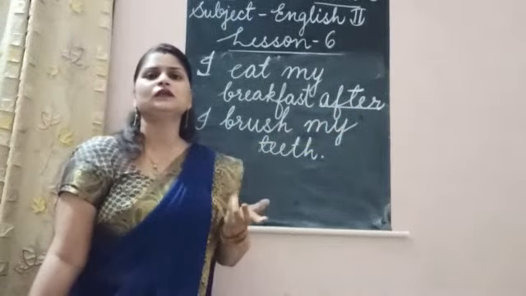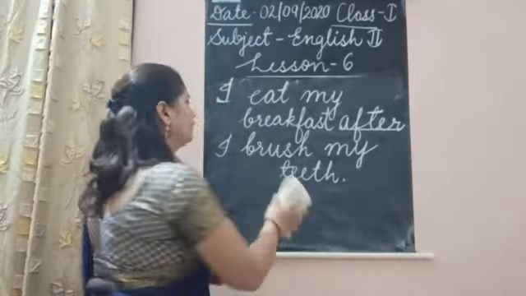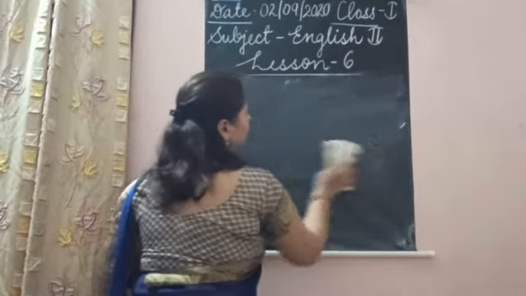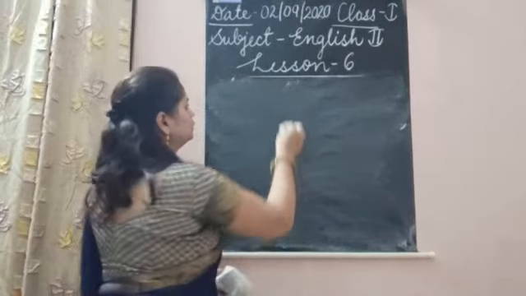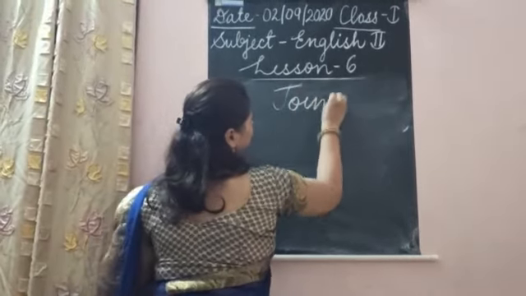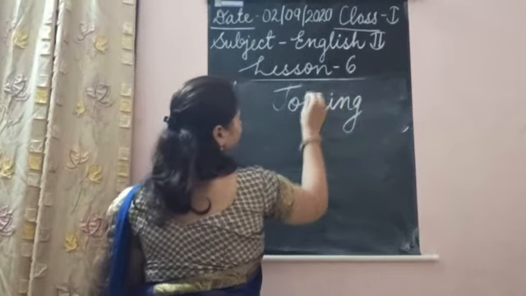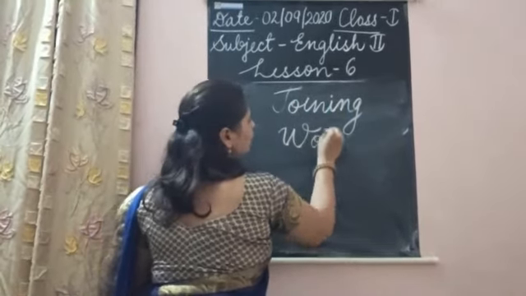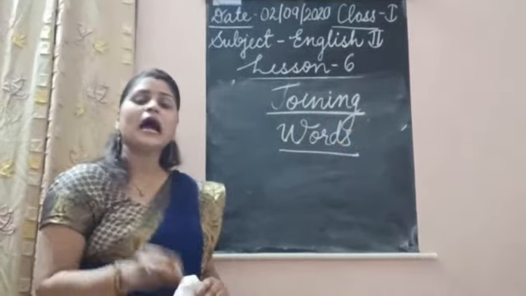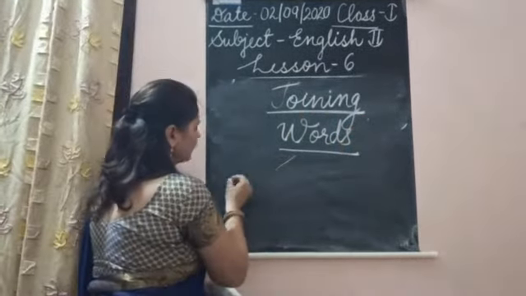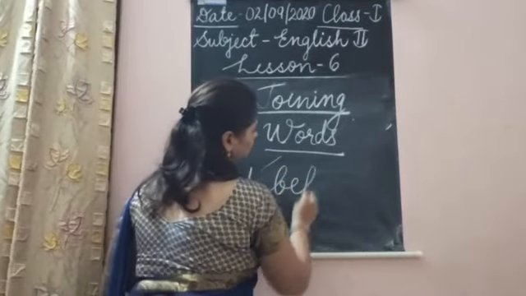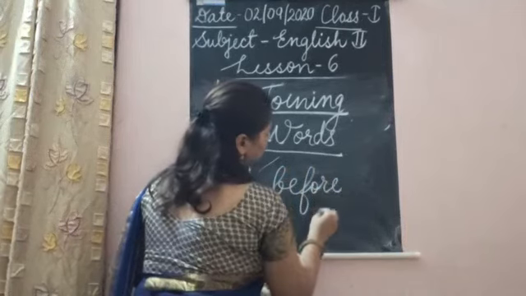So children, today what we have learned is about the joining words. Today we are going to solve the book exercises related to this only, and we are going to use the joining words, that is and, before and after.